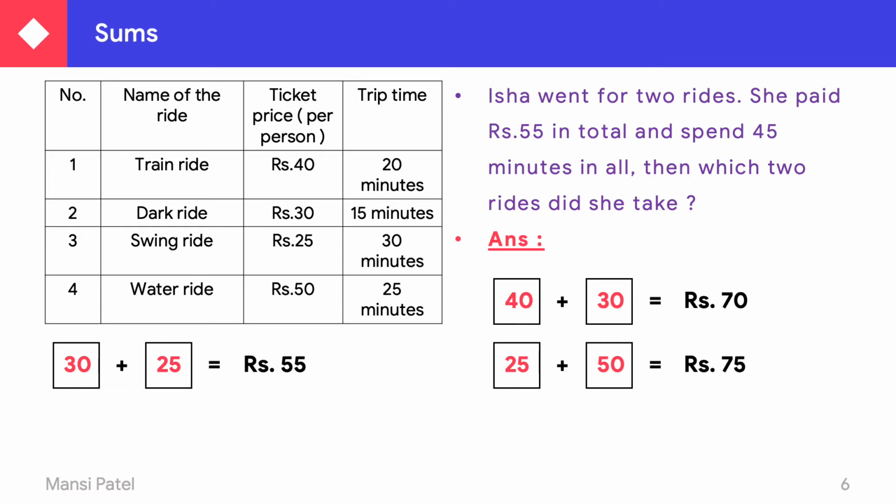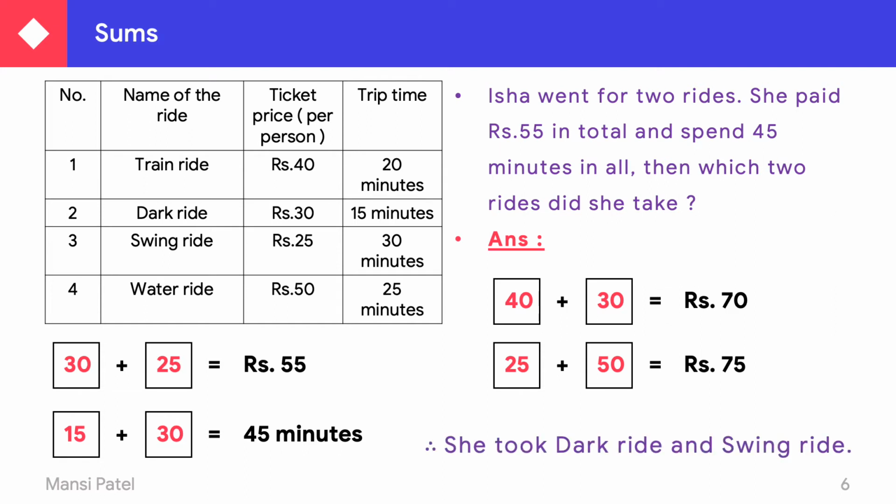Now just do the addition of their time, because they spent 45 minutes in all. So add the dark ride duration and the swing ride duration. 15 minutes plus 30 minutes is equal to 45 minutes. So both the condition for the rupees and the condition for the minutes are fulfilled. So which two rides did she take? We can say she took the swing ride and the dark ride.